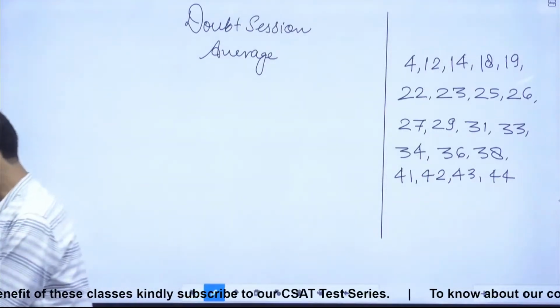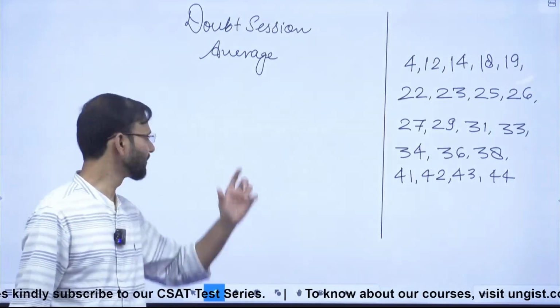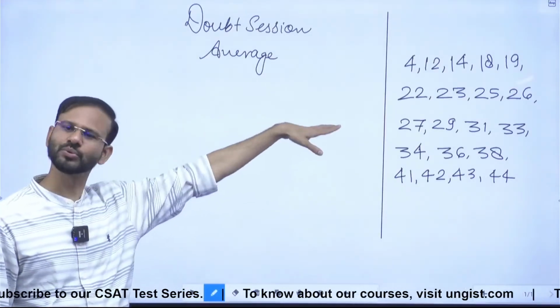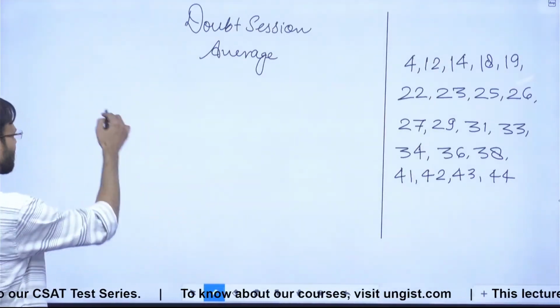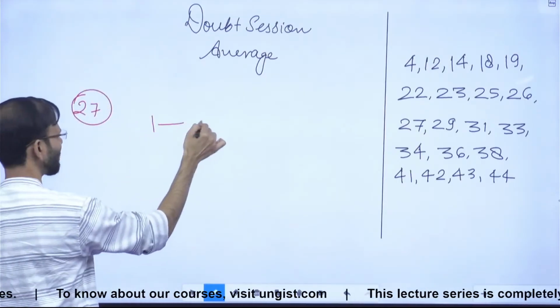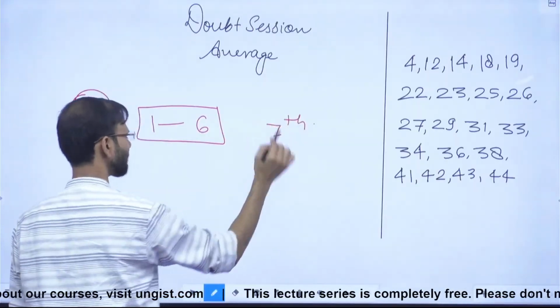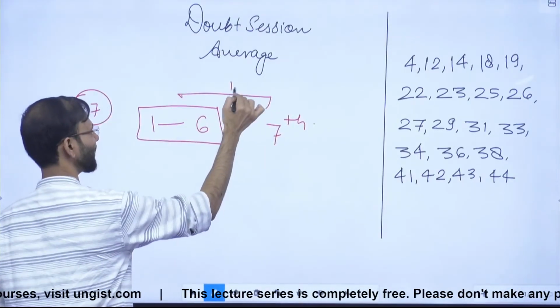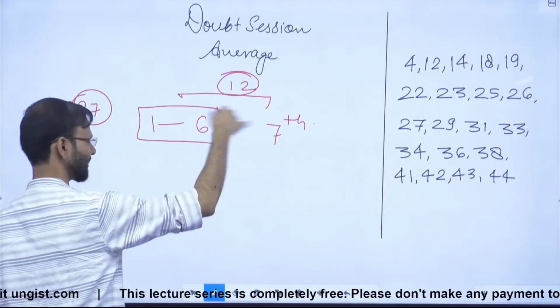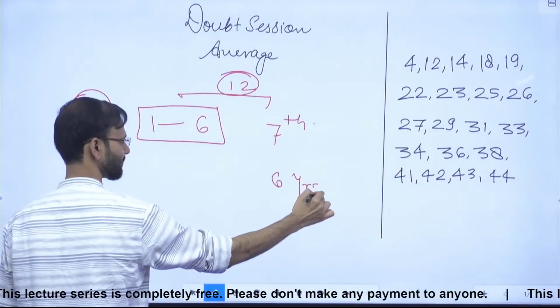ठीक है? Everyone, अभी हमने एक क्वेश्चन किया था थोड़ी देर पहले. There were 2 groups, 1 to 20 and 21 to 28, right? Similarly here, this is question number 27, so there are 2 groups, 1 to 6, there are 6 children and the 7th child, and the average is 12 for this entire 7 children. This child is of 6 years of age.